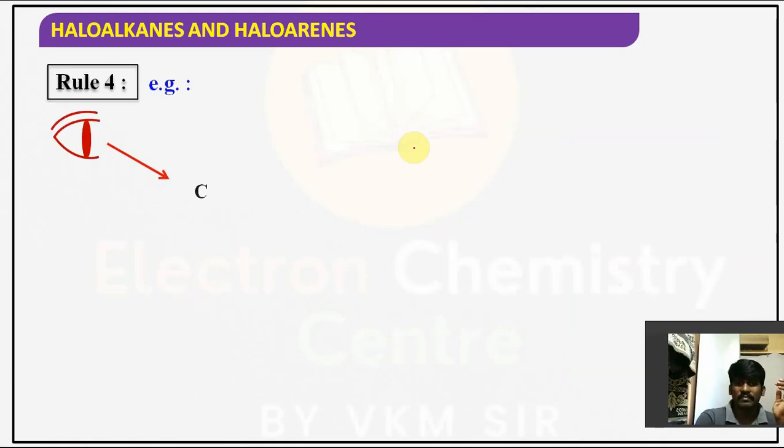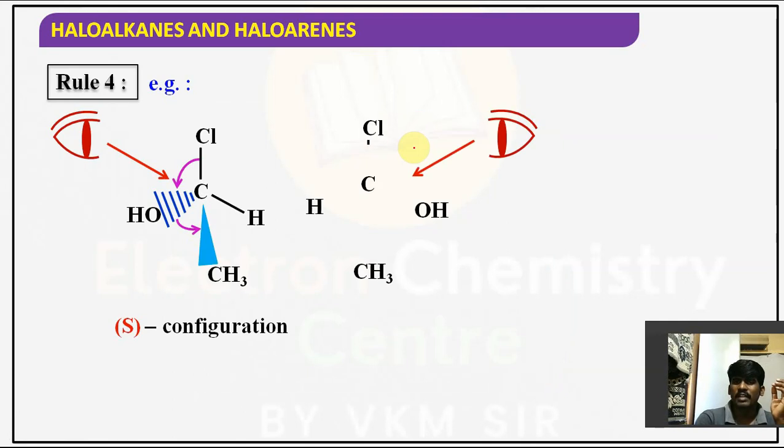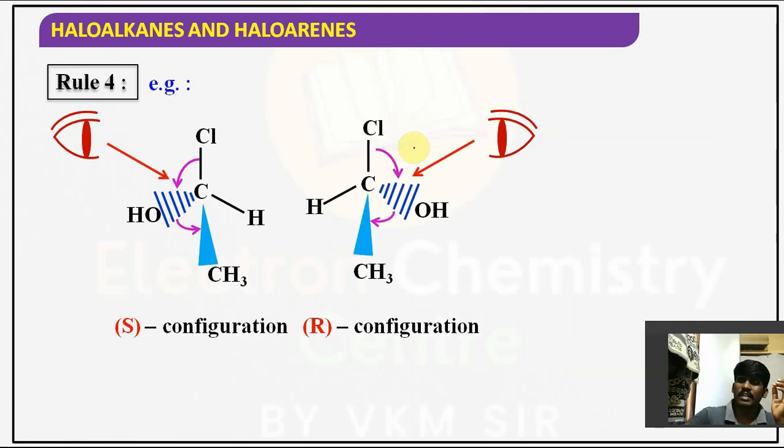Now if you take an example, everyone has to observe this example carefully, guys. If you observe it, there is a chiral carbon. Chiral carbon means a tetrahedral carbon attached to 4 different groups. I am considering 4 different groups with the help of these 4 pens. Pencil is also there. Don't say, sir, you are saying only pen. Okay, pencil also there. So here 4 pens are there, including the pencil. Now these 4 pens or pencils, whatever they may be, we consider as groups, right?